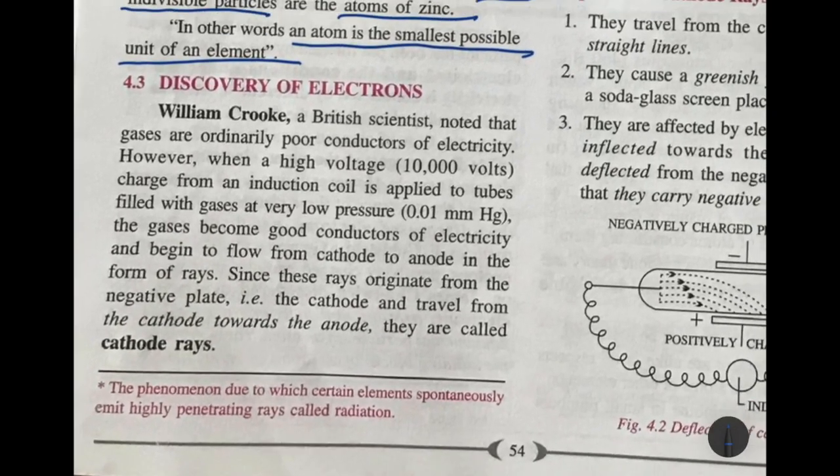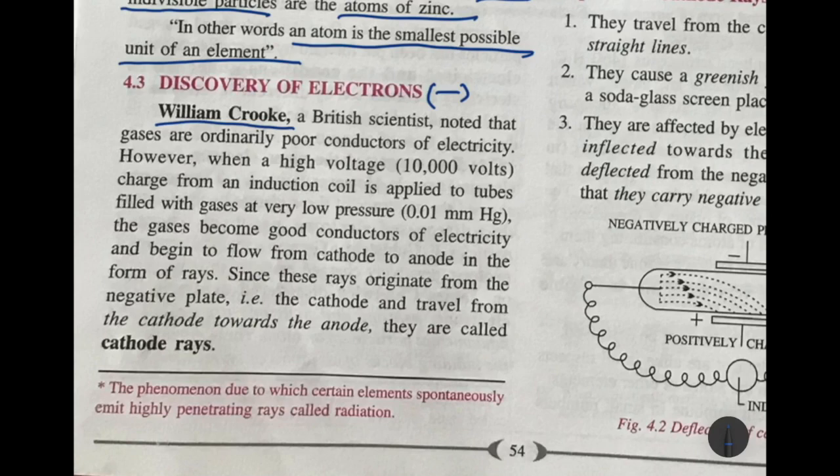Now, how was the electron, or the negative particle, discovered? It is a nice story. There was a British scientist whose name was William Crookes. He noted that gases are poor conductors of electricity.